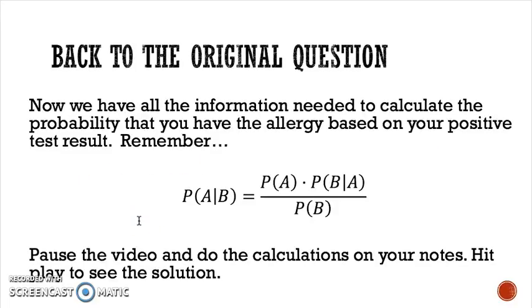So, you have everything you need. I want you to pause the video now, work out the calculations with Bayes' theorem, and see if you can come up with an answer to the question. What's your probability of having an allergy based upon getting a positive result on this 98% accurate test?